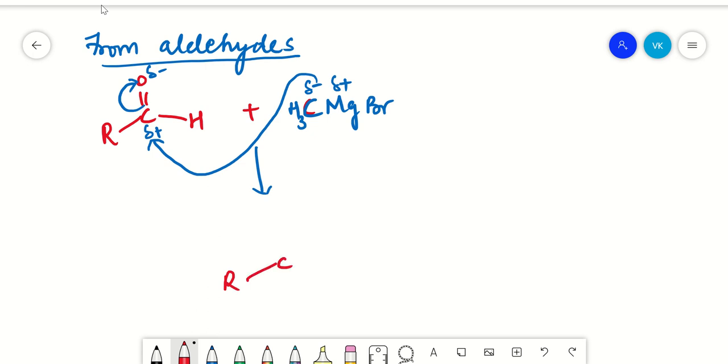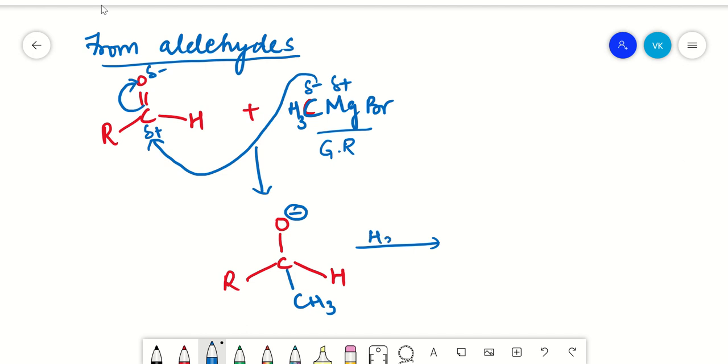R, C, H as usual will be there, and then a single bond oxygen, right? What is attacking here is your methyl group from your Grignard reagent. It is attacking onto your electropositive carbon, and then electrons are shifting onto your oxygen, so you will get a negative charge on your oxygen.